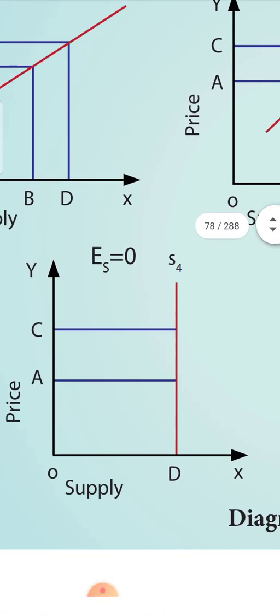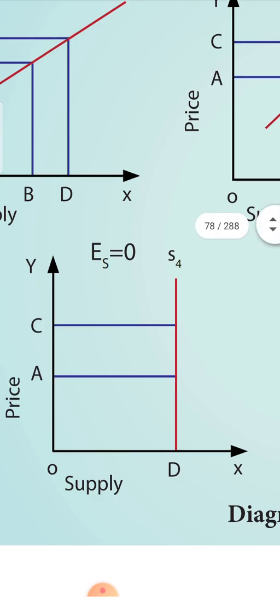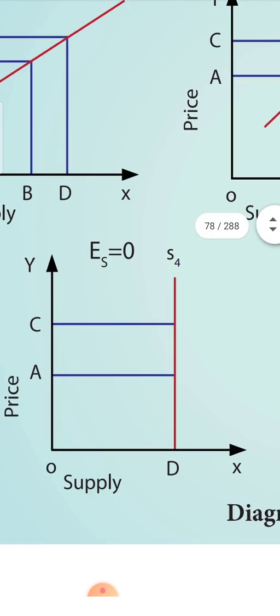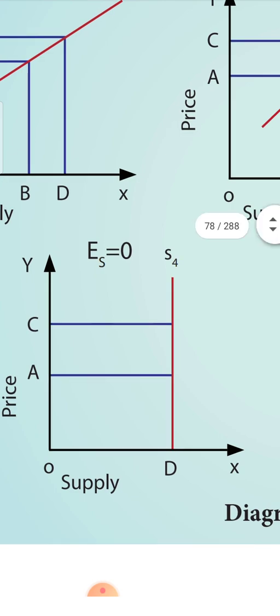The next is where the elasticity of supply is equal to 0, which you call perfectly inelastic. There is no elasticity at all. That is what it means. When there is a change in price, let me assume the change in price is 2. What is the change in quantity supplied? No change. So in the numerator you have the change in quantity supplied, which is 0. In the denominator you have the change in price, which is 2. 0 divided by 2 is 0. So when the value of elasticity is equal to 0, you call it perfectly inelastic supply.